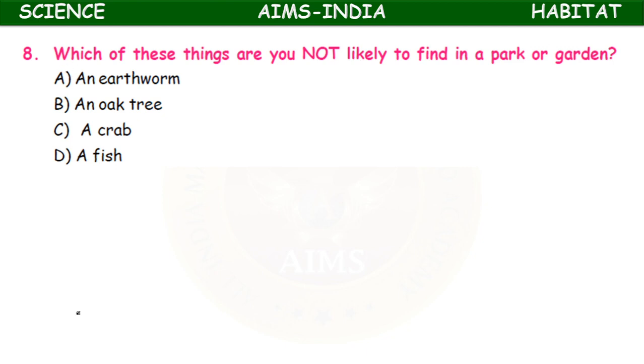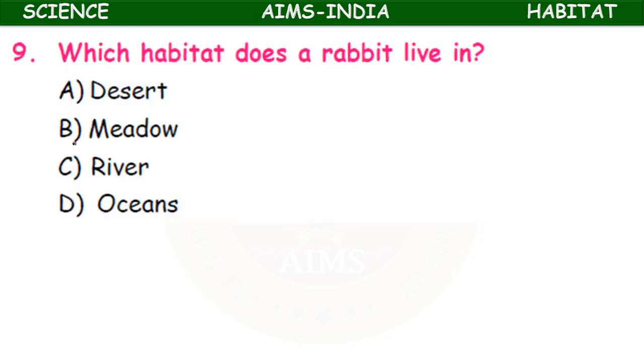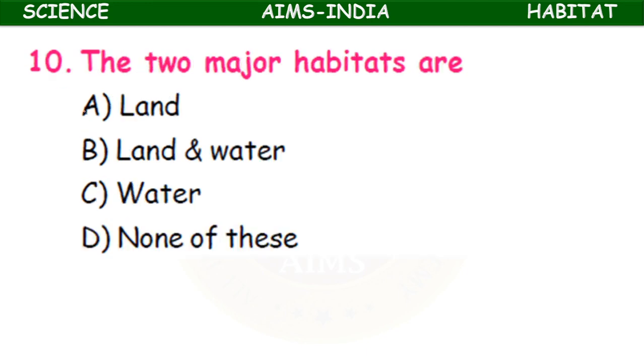A fish. Which habitat does a rabbit live in? Desert, meadow, river, oceans. Meadow, small holes.